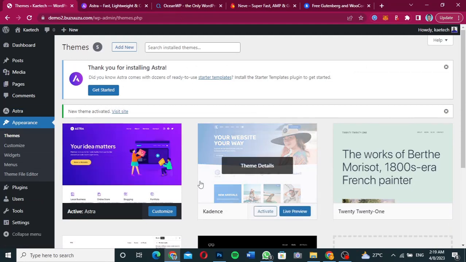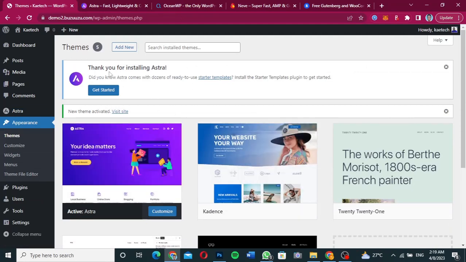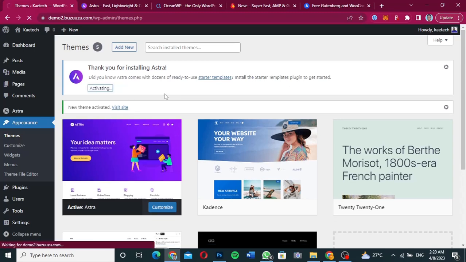As you can see, it is installed over here. Now, thank you for installing Astra. Do you know Astra comes with a dozen ready-to-use starter templates? Install the starter template plugin to get started. So we're going to install the starter template. We're going to click on get started to install the starter template for us to get started with Astra.